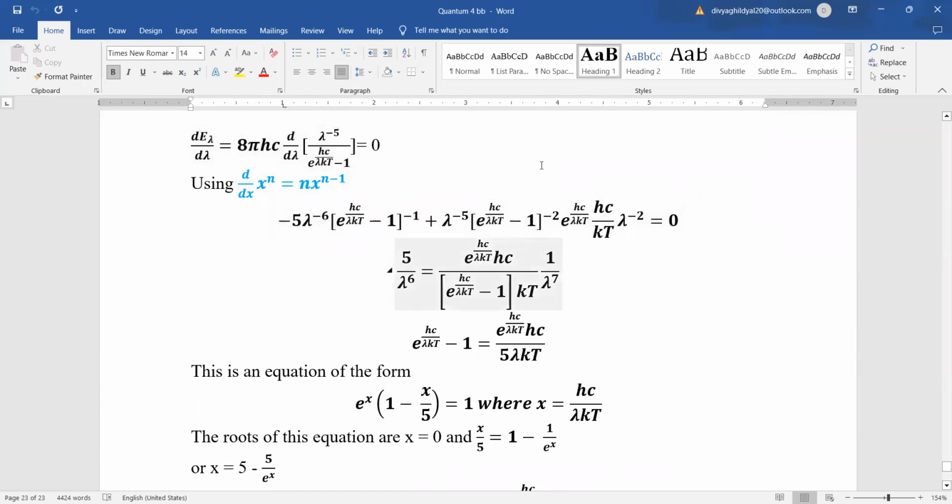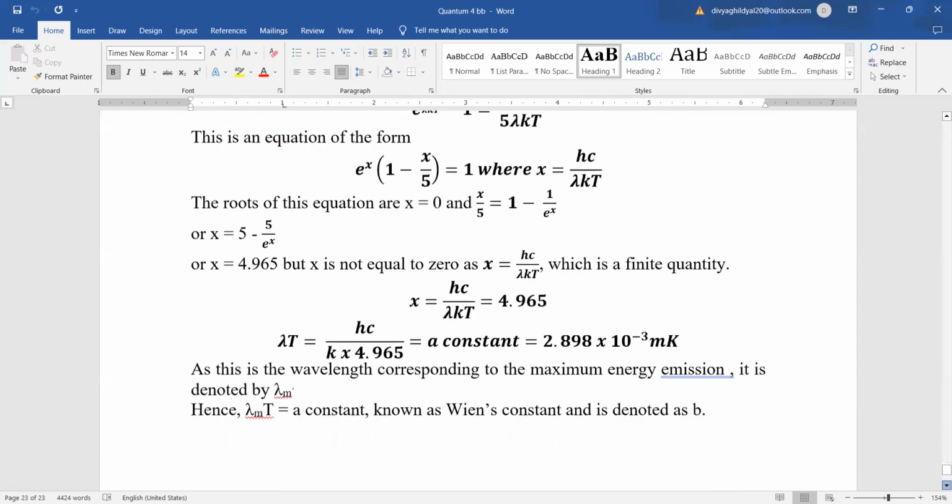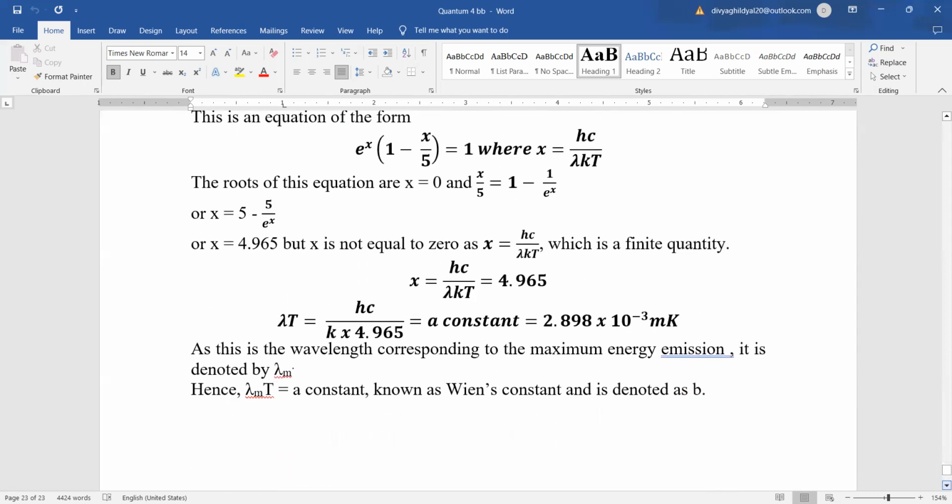And once we differentiate this expression, we get the equation in a very simple form where e to the power x into (1 minus x by 5) equals 1. Here x is hc upon lambda kT. This expression will have two roots and we will simplify both the roots.